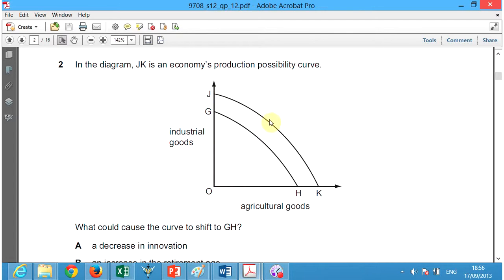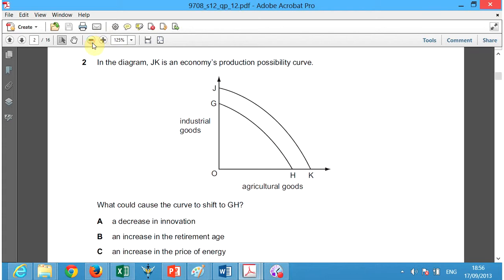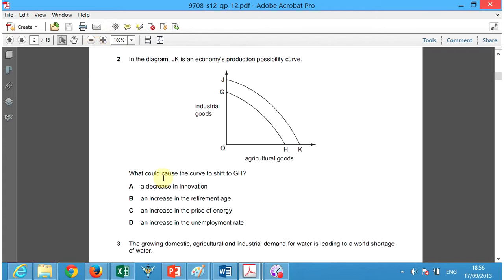So in the middle here, we have 50% industrial goods, 50% agricultural goods. Here's 80-20, 80% industrial goods, 20% agricultural goods. Here's 80% agricultural goods and 20% industrial goods. And if I keep doing that, I start to form this line, dot, dot, dot. They connect and they form this production possibilities curve, JK. Now, this question asks, what could cause the curve to shift from here to here, GH? Okay, so let's zoom in a little bit. What would cause the curve to shift?